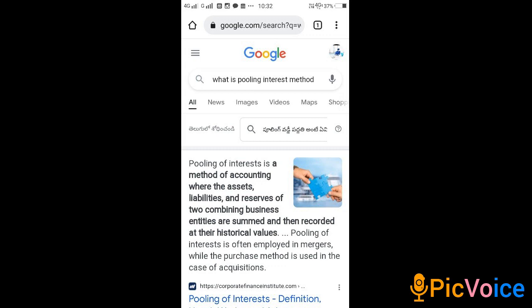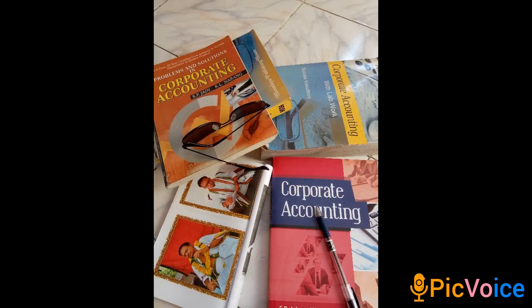So these mergers, acquisitions and takeovers are quite commonly happening. However, in case of accounting, there are two methods: number one, pooling of interest method, and number two, purchase method. Amalgamation may also happen in the nature of business purchase. When a big company purchases a small company, that is known as business purchase.